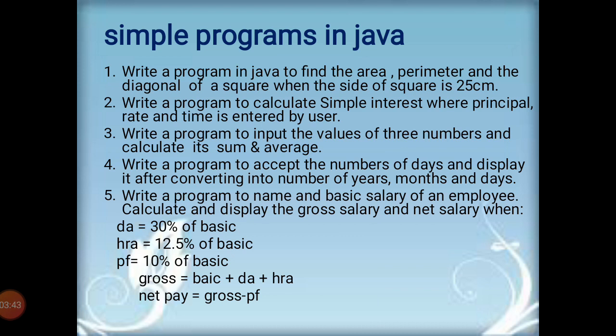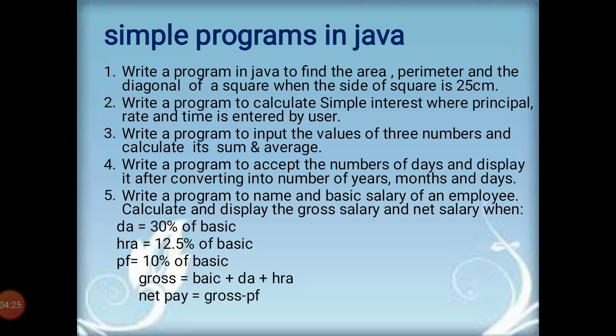Now student, here I have written some simple programs of Java for your project. I will read out these programs. The first one: write a program in Java to find the area, perimeter and the diagonal of a square when the side of the square is given, that is 25 centimeter. The second program: write a program to calculate simple interest where principal, rate and time are entered by the user. This is a simple program. The third one: write a program to input the value of 3 numbers and calculate their sum and average.